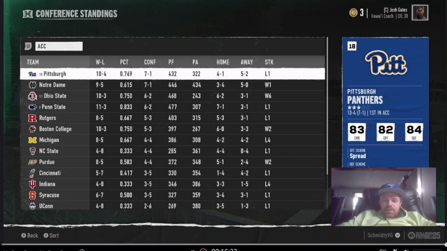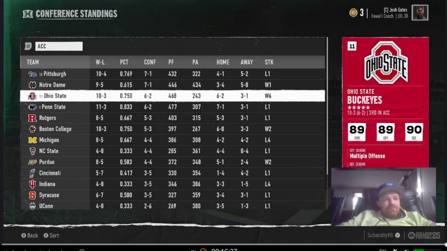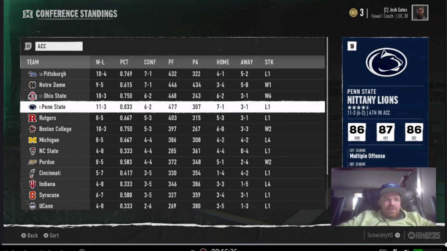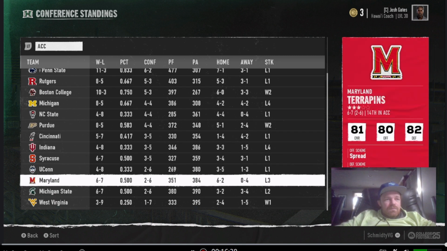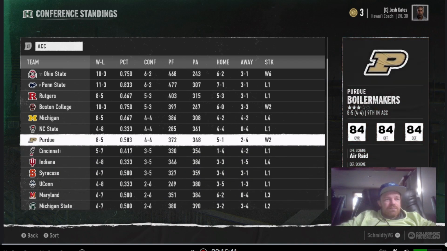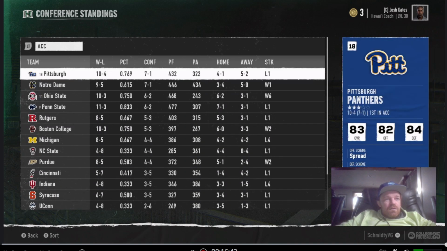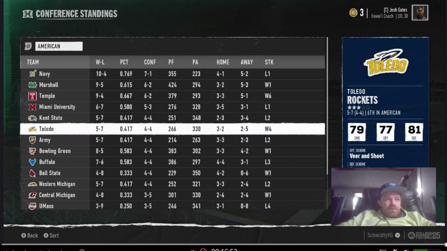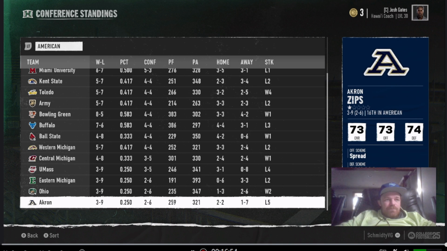So here are the standings at the end of the year. What's good is there are a lot more conference games. The schedules are more realistic. Pittsburgh wins the ACC surprisingly over Notre Dame and Ohio State and Penn State. Michigan State at the bottom. Kind of surprising. But yeah, Pittsburgh winning, that's a surprise. The American, we have Navy up top, against mostly the former MAC teams.